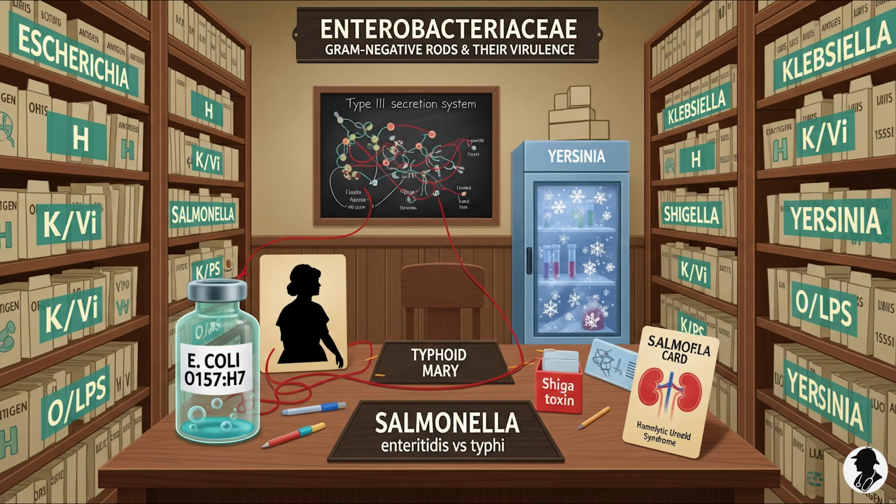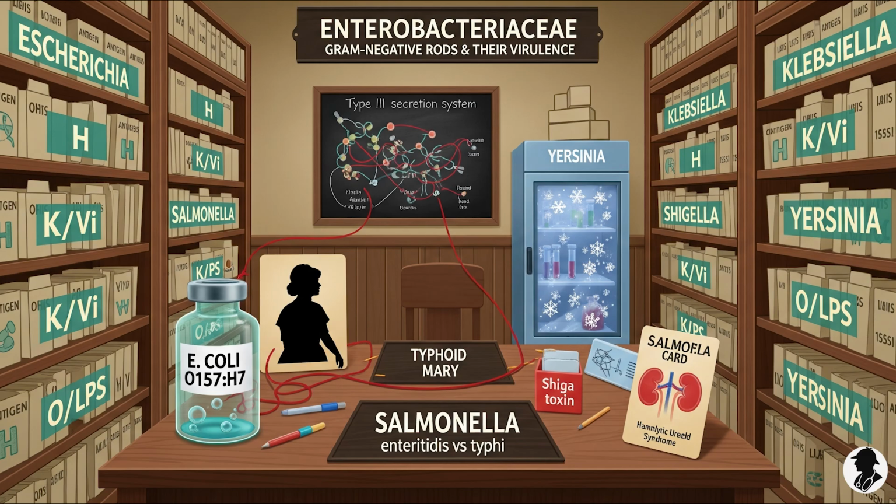F is for flagellar antigen, the H antigen. These are like tiny propellers giving bacteria mobility. Lets them move through our bodies, spread the infection. Got it. Mobility. L is for LPS, lipopolysaccharide. Yep, a major component of their outer membrane. It includes the O antigen, which helps them sort of hide from immune detection, and lipid A. Lipid A is the real powerhouse, the endotoxin activity. Triggers a strong, sometimes overwhelming inflammatory response. The fever and shock component.